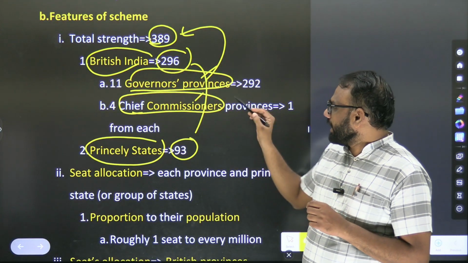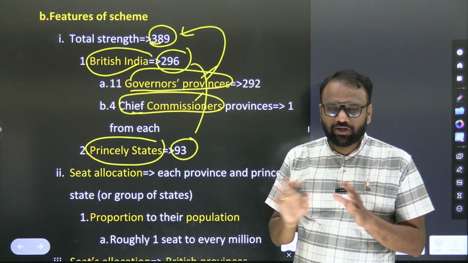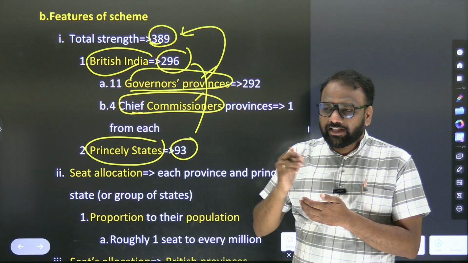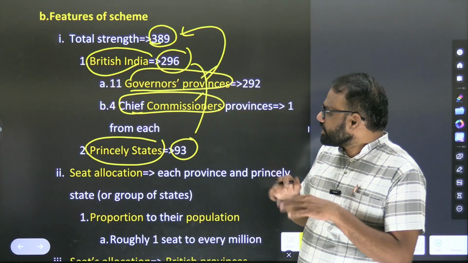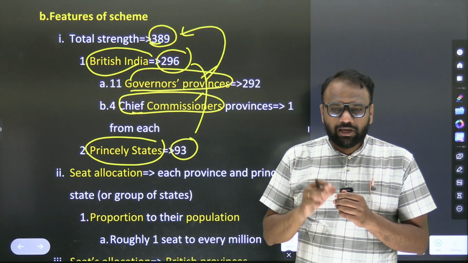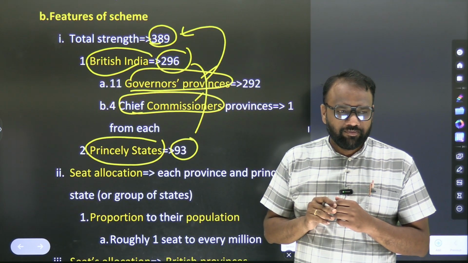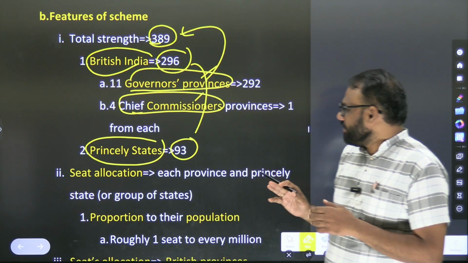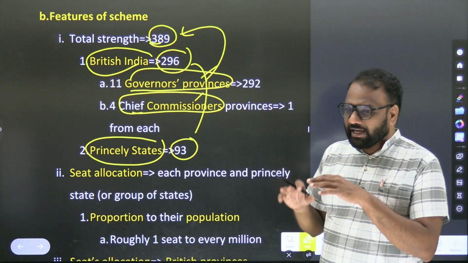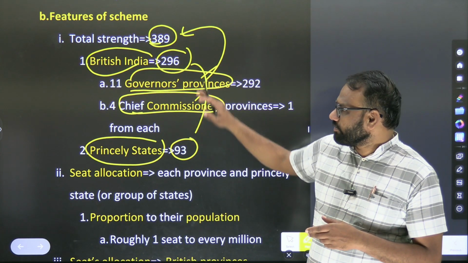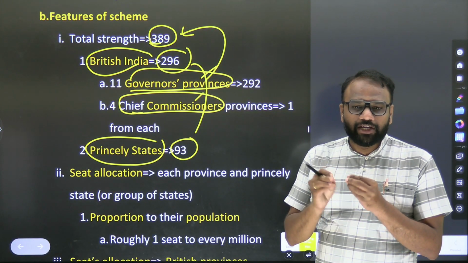The exact numbers 389, 296, 292 and 93 are not important. If you want to retain the information, retain it in this fashion. Within British India, was the representation more from governor's provinces or chief commissioner's provinces? Governor's provinces. Relative comparisons are important.